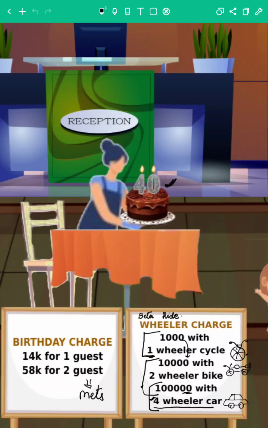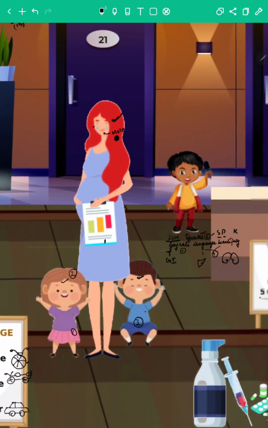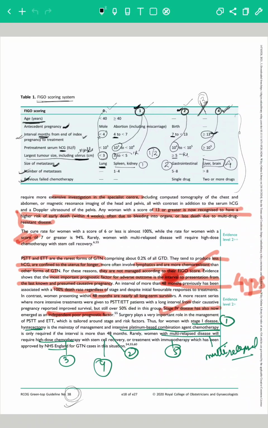So what are the charges? 14,000 for 1 guest, 58,000 for 2 guests. Now how does this help us memorize the mnemonic? The number of metastasis is the number of guests. So for 1 guest it is 14, and for 2 guests it is 58.